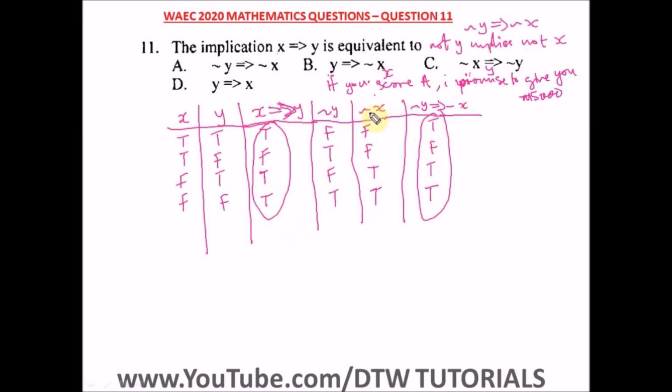All right, so this proves our answer that X implies Y is equivalent to the negation of Y implies the negation of X. That is, not Y implies not X. Okay, and in maths this is called contrapositive. All right, that's deeper maths, in logic. All right, and our right option here is option A.